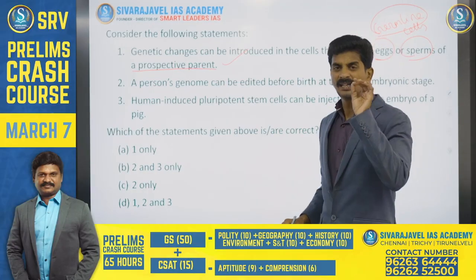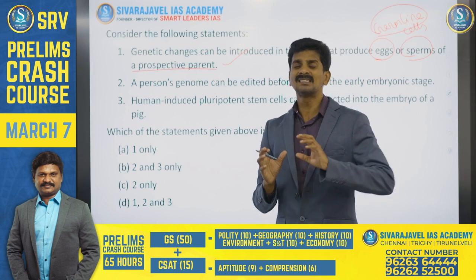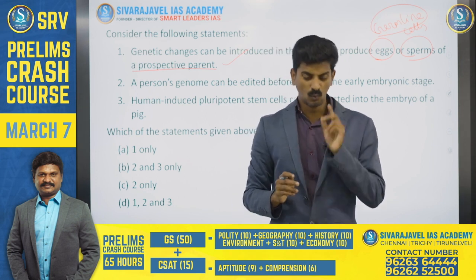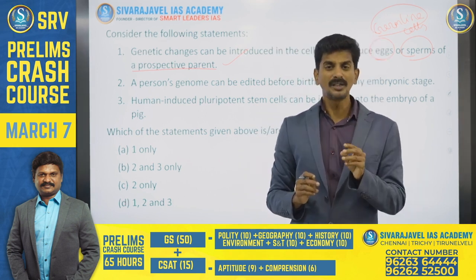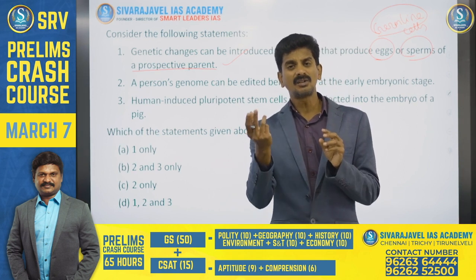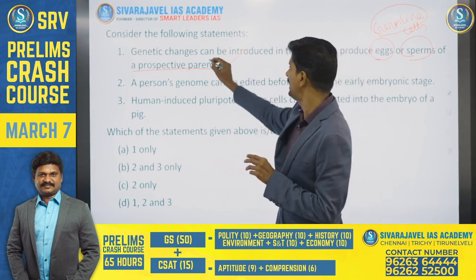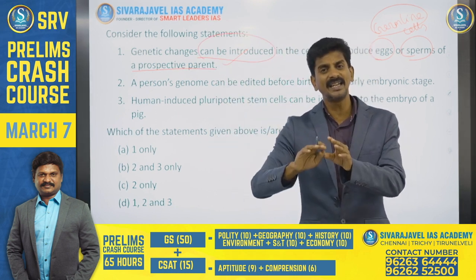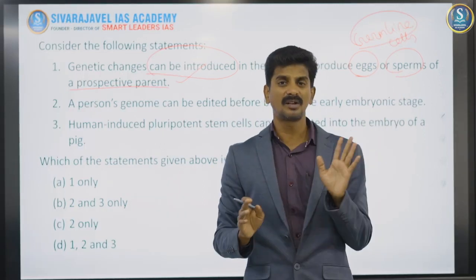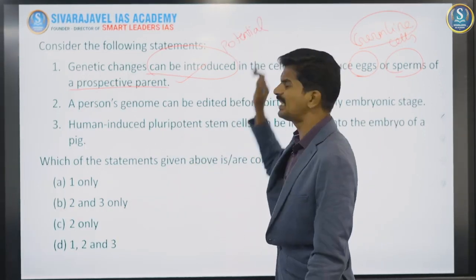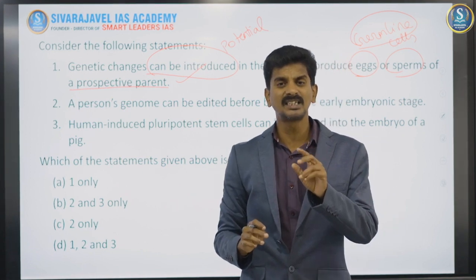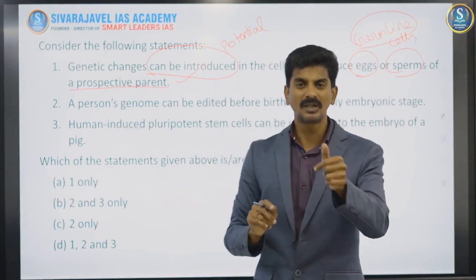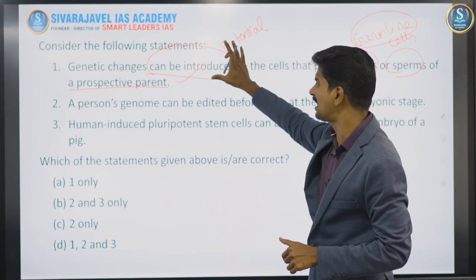And also I would like to point out another keyword here. Most often in science and technology questions, particularly when it comes to application, there are 2 ways questions are asked. 1, potential scope for the technology: what you can possibly do. The second, what was already successfully done. Here, when we say genetic changes can be introduced, we are asking whether genetic engineering can potentially be used for this purpose or not. We are asking about potential use. But if you say genetic engineering was already successfully done in many patients and used as a treatment, that may be wrong. So these are the 2 ways questions come: potential and actual use. Here they are asking about potential.